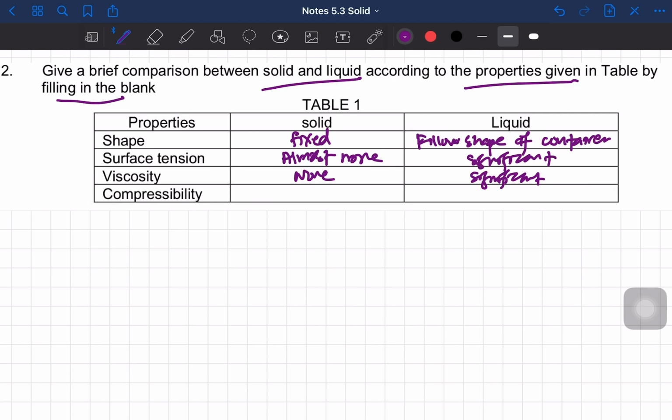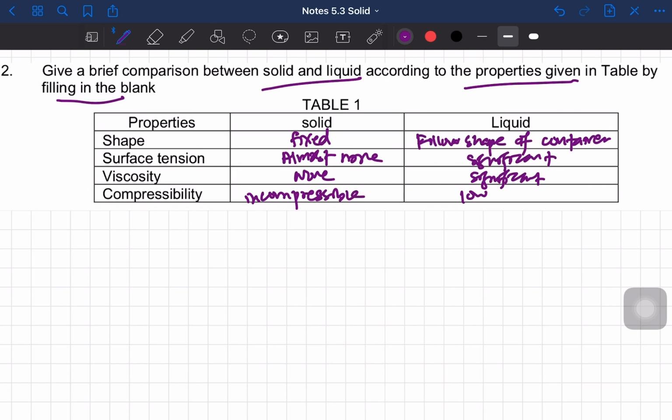And then for compressibility, solid is incompressible. But liquid has low compressibility, it is slightly compressible, because there is still very little empty space between the liquid particles. So we can compress it a little although not much.